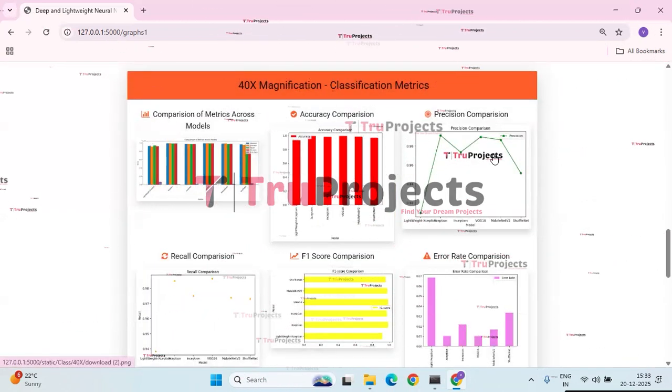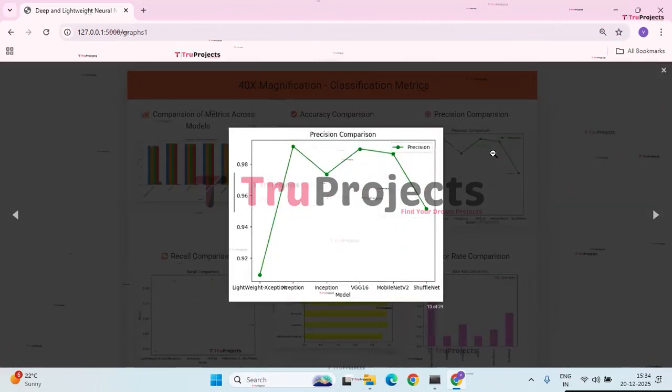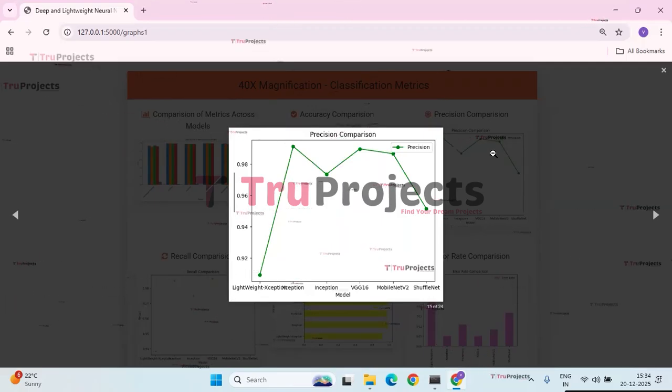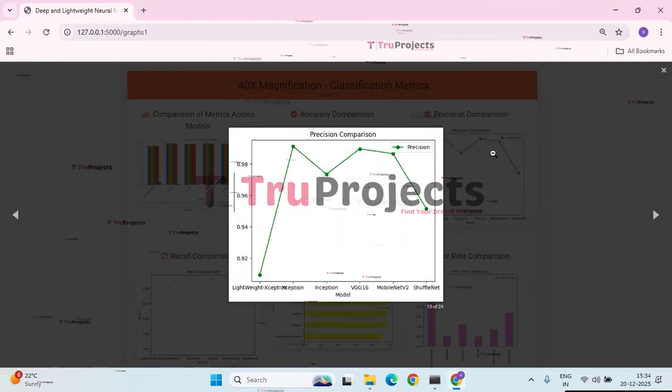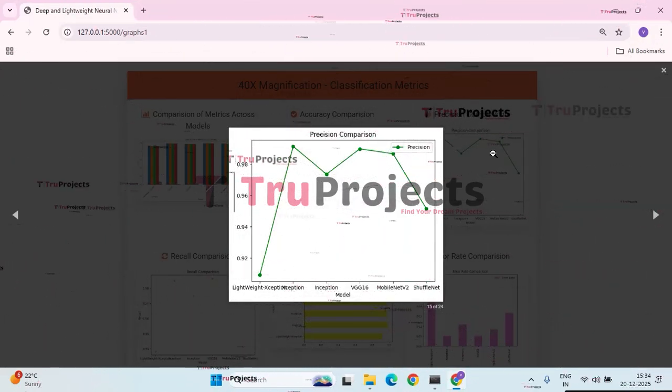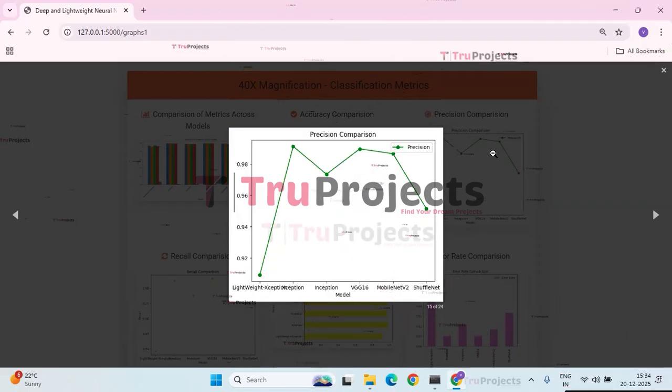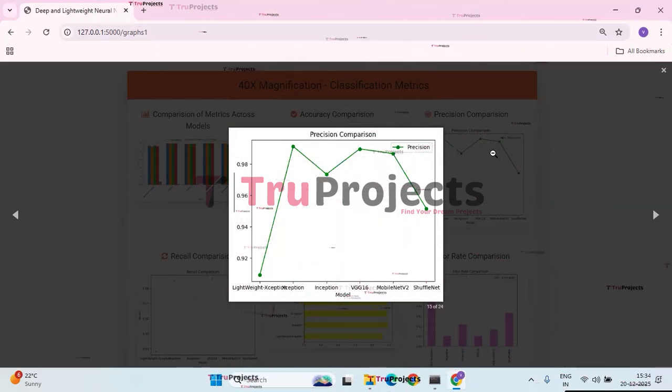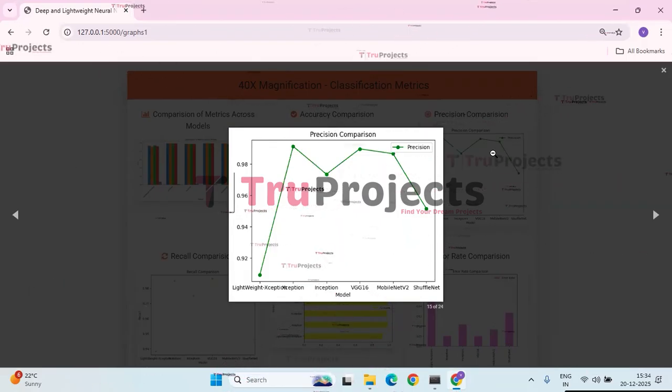Next, we have the precision comparison graph. This graph compares the precision of different deep learning models. Xception and VGG16 achieve the highest precision values among the models. Lightweight Xception shows the lowest precision, while the others perform consistently well.